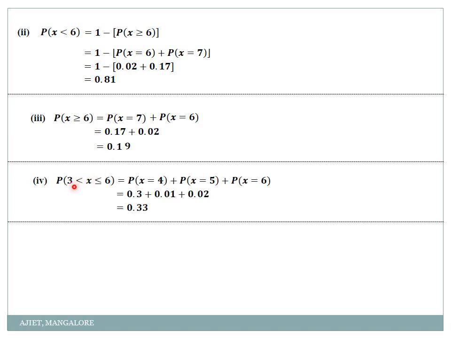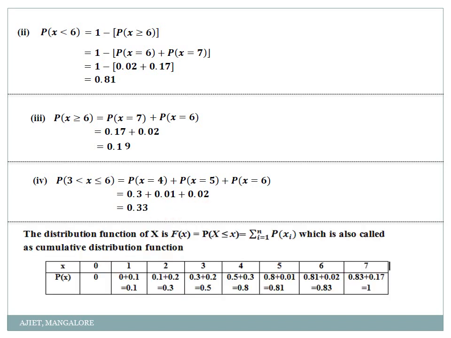Next, probability of 3 less than x less than or equal to 6. See here, they have said 3 less than x, they have not mentioned less than or equal to. So please don't take 3 here, we should start from 4. So the value of x should be between 3 and 6. So 4 plus 5, why is 6 included? Because there is an equal to sign here. So it is probability of x equal to 6. So it is 0.3 plus 0.01 plus 0.02, or simply 0.33.